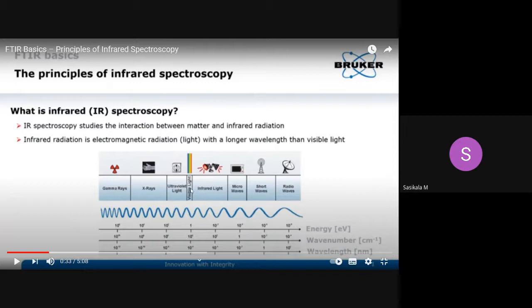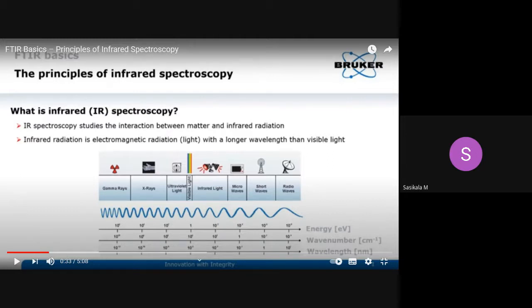Near IR is applicable for inorganic samples analysis, that is, elemental analysis. Mid IR is applicable for organic sample analysis, where far IR is applicable for macromolecules analysis.